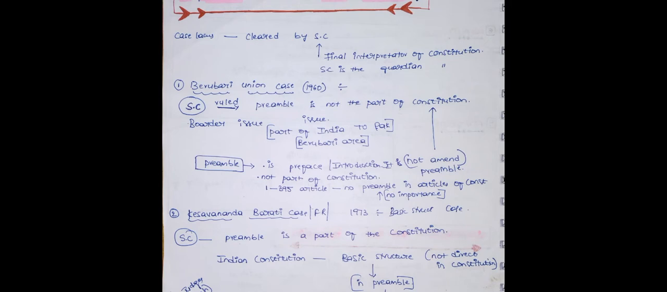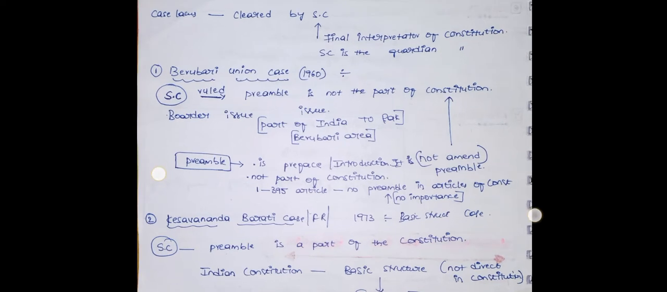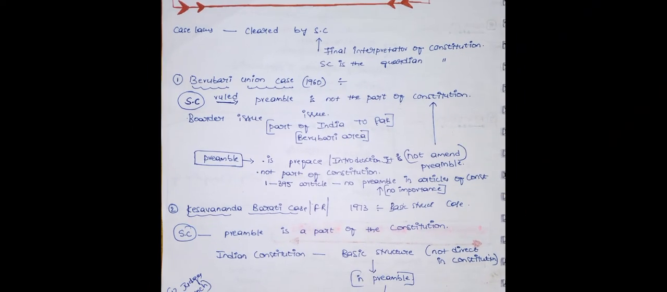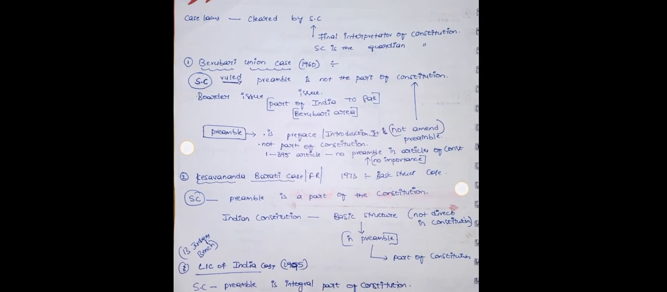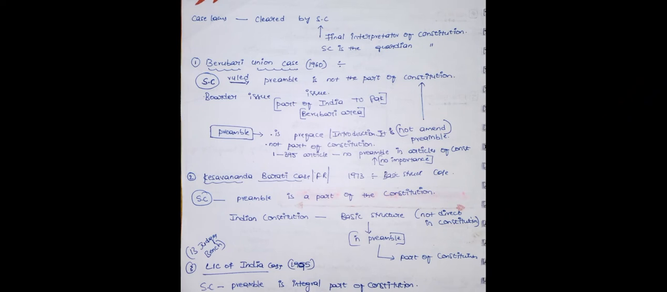In this case, the Supreme Court ruled that the preamble is not part of the constitution, so we can't amend the preamble, because the preamble is a preface or introduction. It is not part of the constitution because in articles 1 to 395 there is no article which relates to the preamble and there is no word of preamble in the constitution. That's why there is no importance to the preamble, and so we can't amend it. This was the judgment of the Supreme Court in the Berubari Union case, 1960.